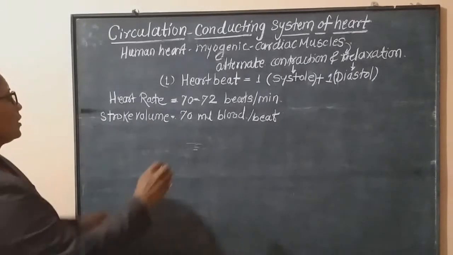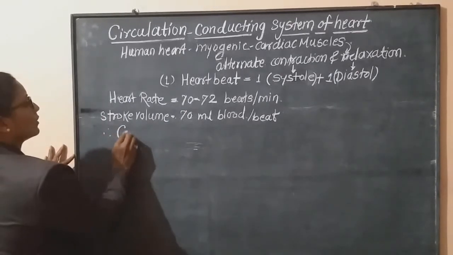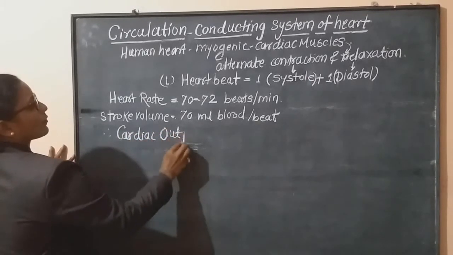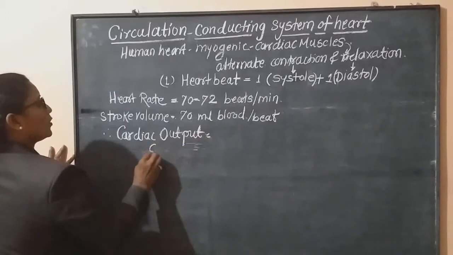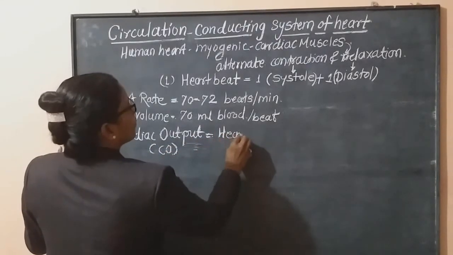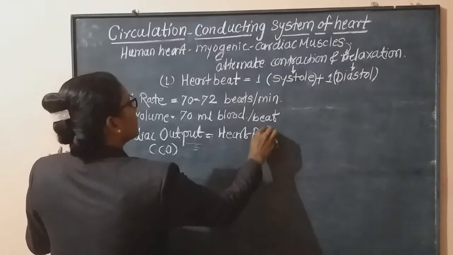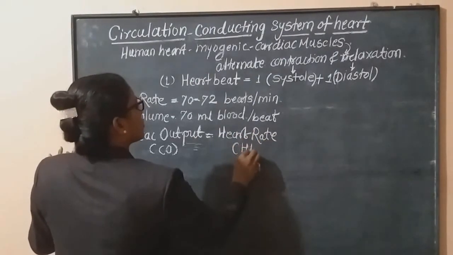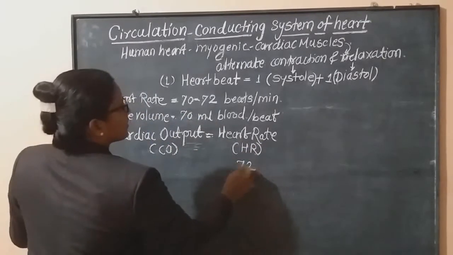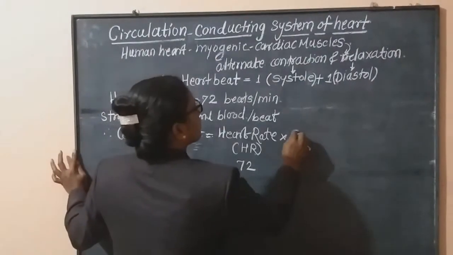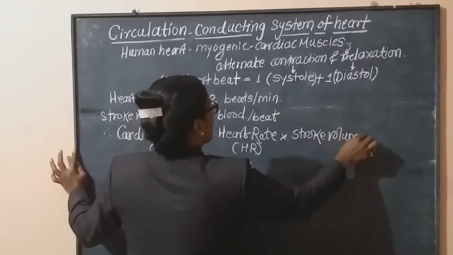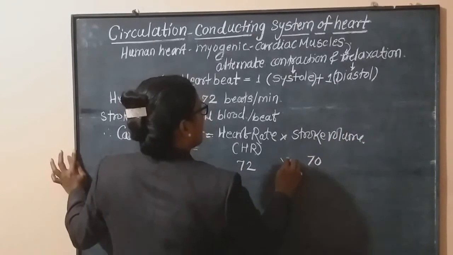Now see, if we calculate the cardiac output, denoted as CO, it is equal to heart rate, that is HR. This heart rate is taken here as 72 beats per minute, into stroke volume. Stroke volume is 70 ml blood per beat.